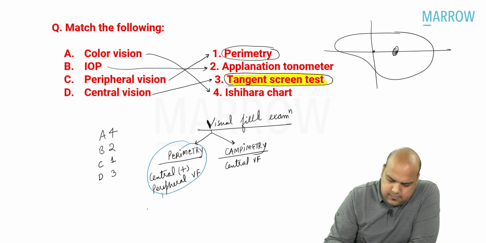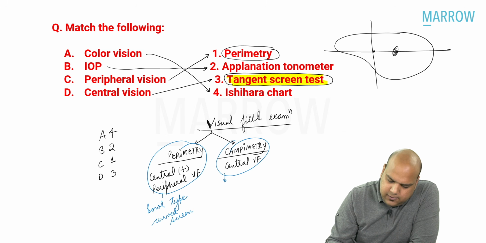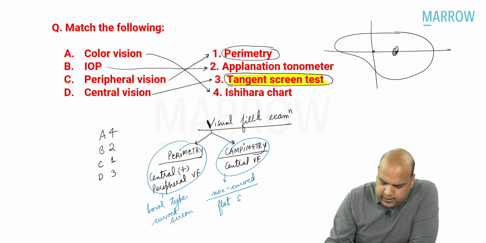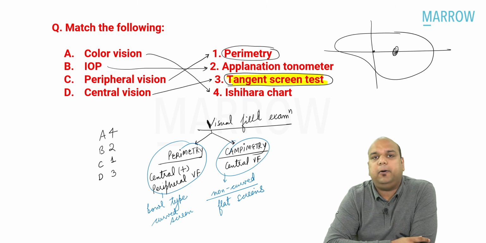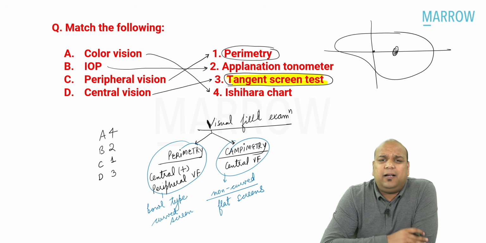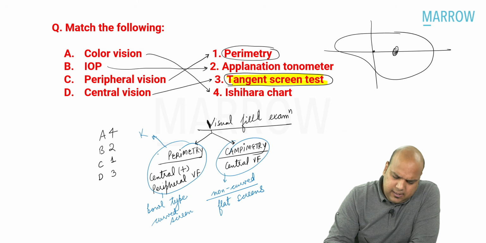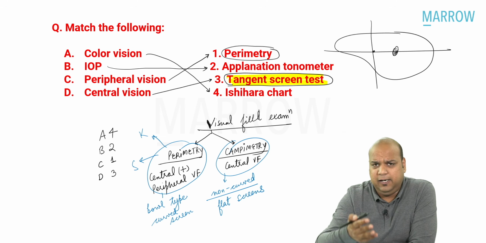Perimetry uses bowl type curved screens, whereas campimetry uses non-curved, or I can simply say flat screens. All right, everybody? So all of us know perimetry in detail. We have seen kinetic perimetry, static perimetry. Yes or no? I hope we remember all this. Kinetic perimetry, static perimetry, Humphrey's field analyzer.